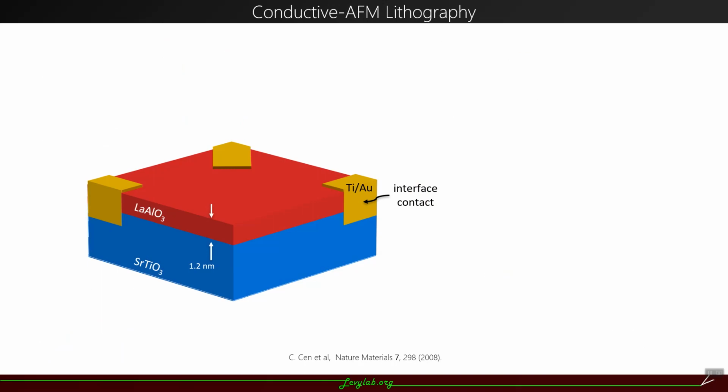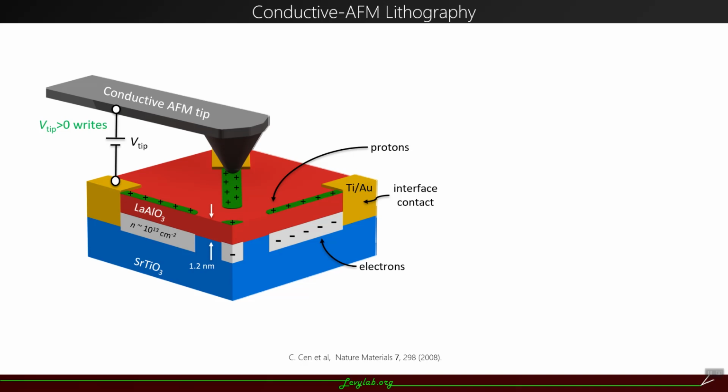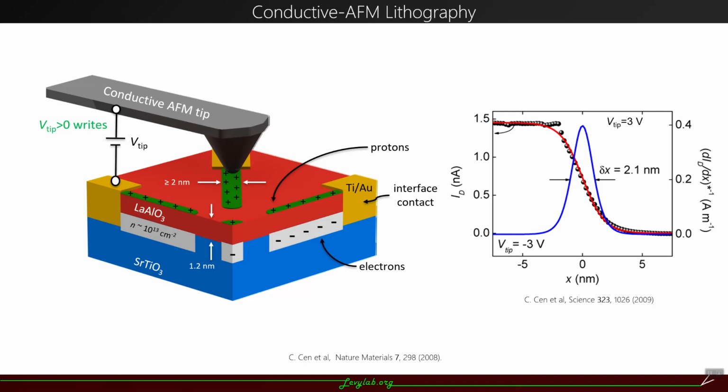To do this, we start from 3 unit cell LaAlO3 on an STO substrate, which is right at this threshold, insulating but highly tunable. When we apply a positive voltage to the AFM tip and drag it along the top surface, it leaves a path of protons. These paths of protons act like a local top gate, tuning the interface below the path through the metal-insulator transition. This process has a very high resolution. The width of the path can be as small as 2 nanometers. It's also reversible, which means that by simply applying a negative voltage to the tip and dragging it, you can erase the path.